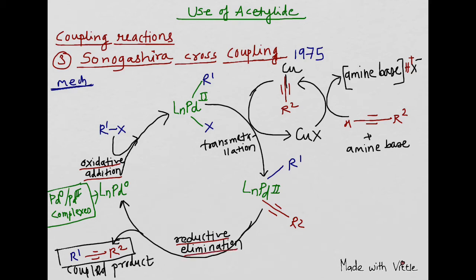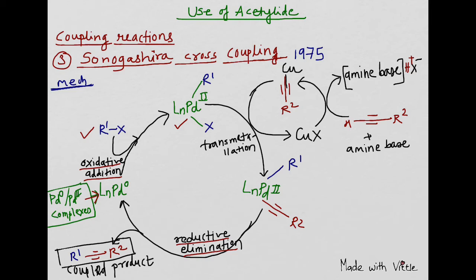Oxidative addition means, as we are using a catalytic amount of palladium in this reaction, this is the palladium complex which we are using. Now this palladium complex will undergo oxidative addition with the aryl or alkenyl halides which we are using, and it will give you this complex which is formed by the oxidative addition.